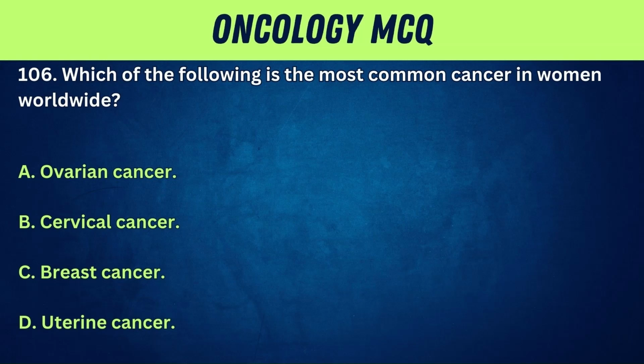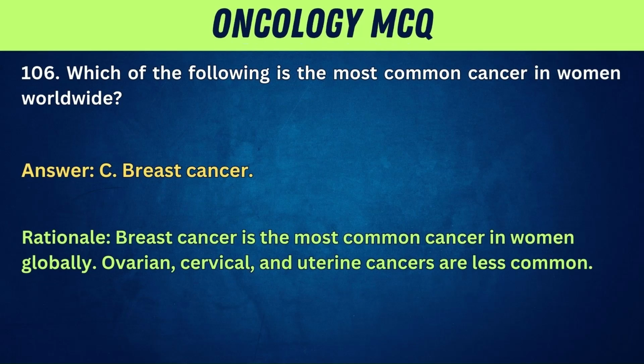A. Ovarian cancer. B. Cervical cancer. C. Breast cancer. D. Uterine cancer. Answer: C. Breast cancer. Rationale: breast cancer is the most common cancer in women globally. Ovarian, cervical, and uterine cancers are less common.